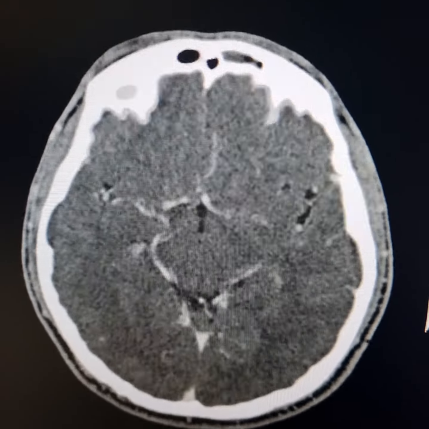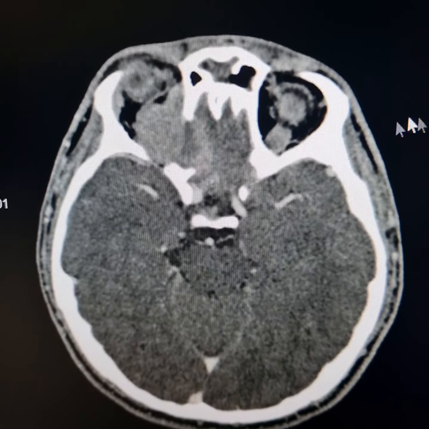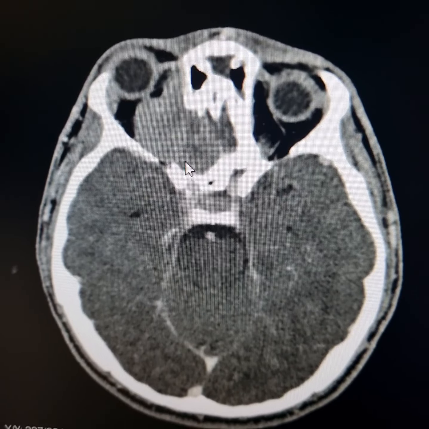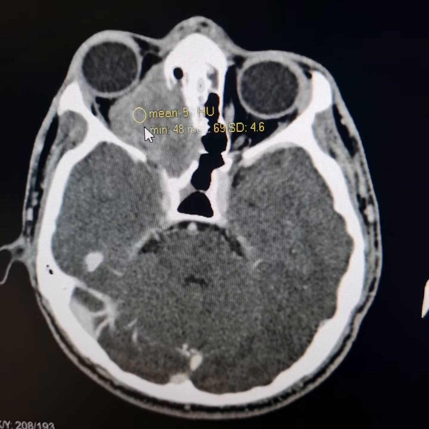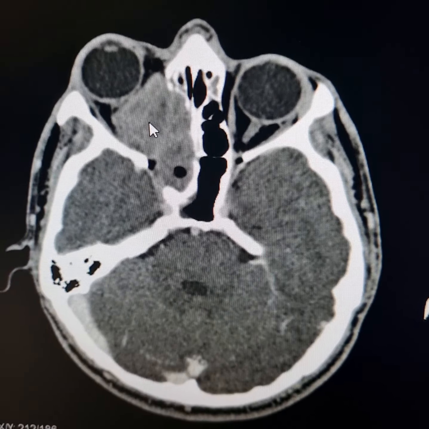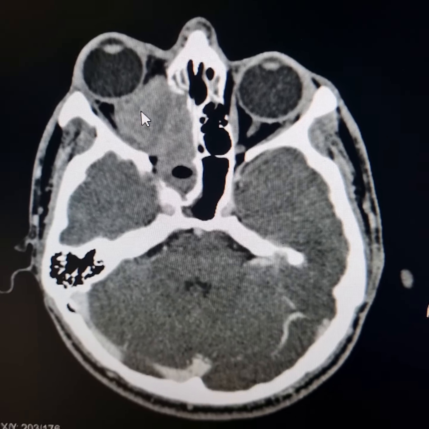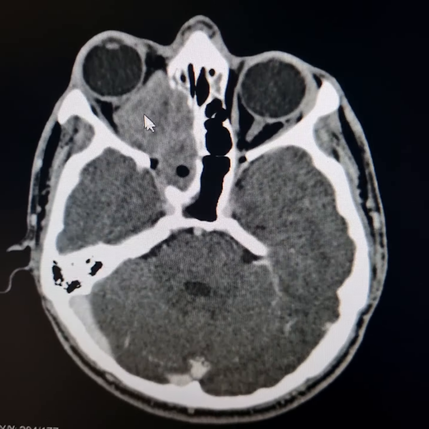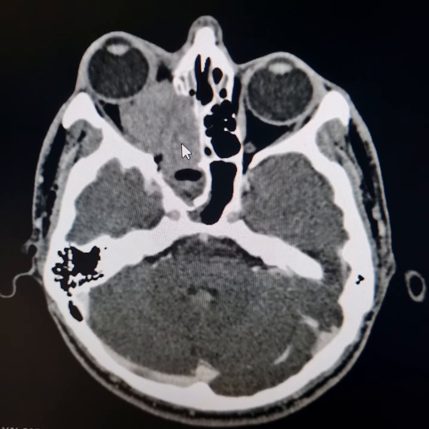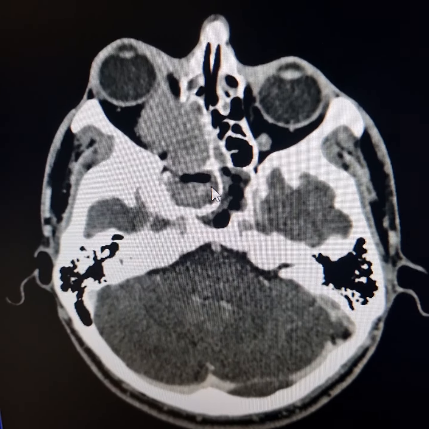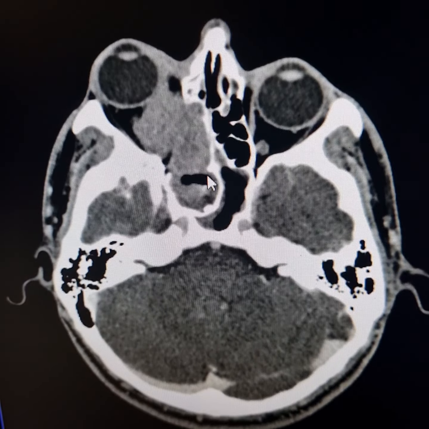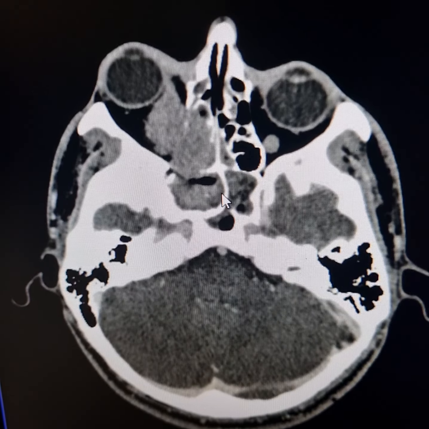This is the contrast non-axial scan. Please see these bone erosions. Intraorbital component of the mass, abutting posterior surface of right eyeball and pushing it anteriorly. In this region, the mass has eroded anterior wall of right sphenoidal sinus, and the mass extends into the sphenoidal sinus as well.